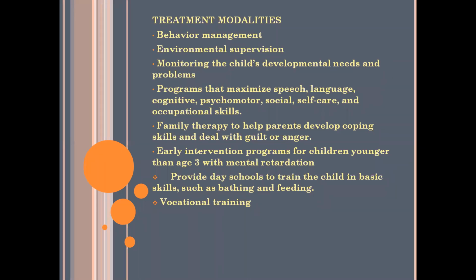Then family therapy to help parents develop coping skills and deal with guilt or anger. Family therapy will help the parents cope with their child's condition. Next is early intervention programs for children younger than 3 years with mental retardation. They will provide day schools to train the child in basic skills such as bathing and feeding. The next is vocational training.